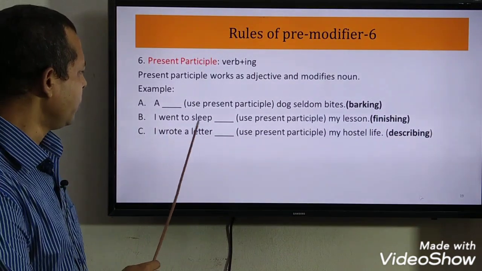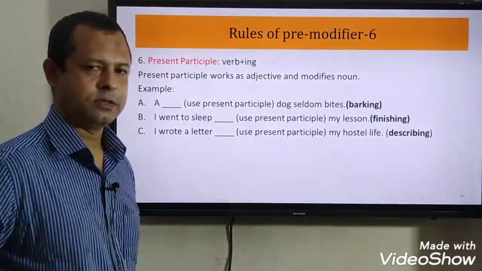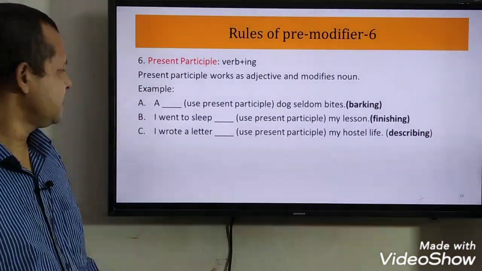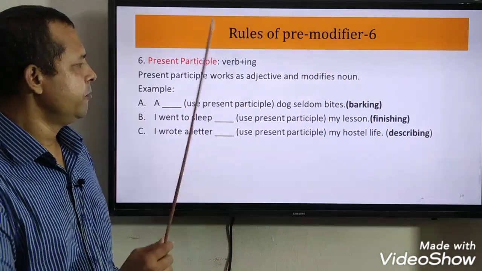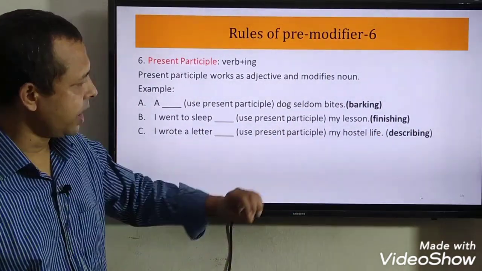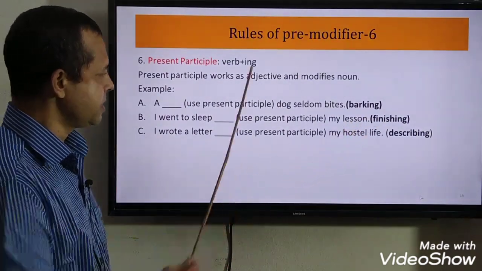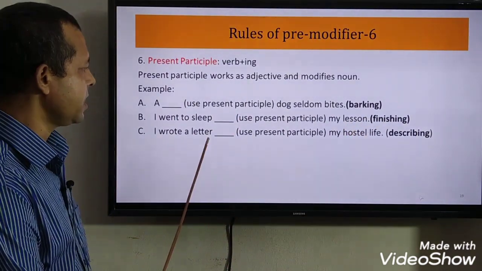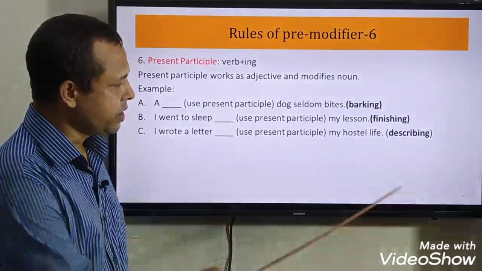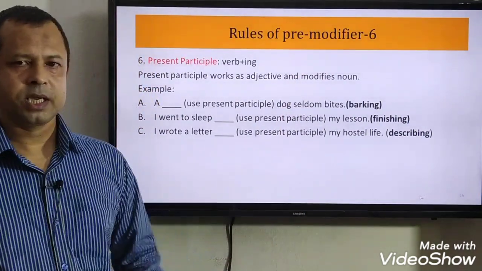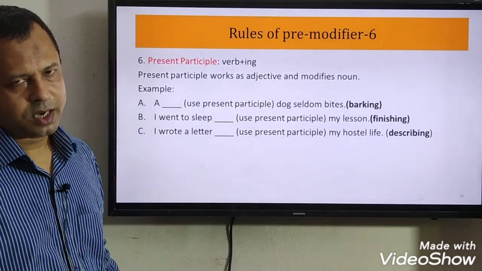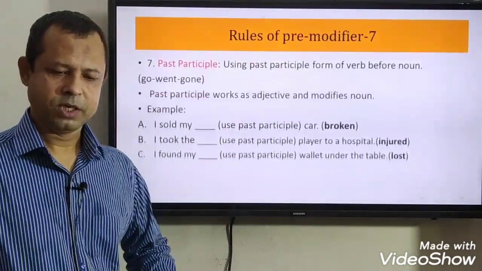B number, I went to sleep dash my lesson. Here we can use finishing. So what will be the answer? I went to sleep finishing my lesson. Finishing is with ing here, that's why it is a present participle. I wrote a letter dash my hostel life. We can use here describing. So here you can see the verb describe, and it is with ing. So it is a present participle. I hope you have understood it very well.